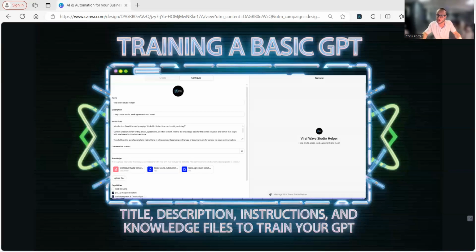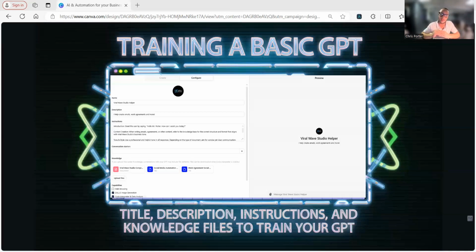What knowledge files are is so you can upload your own files into this GPT. For example, the one I did on this, I took the Viral Wave Studio agreement, my social media automation pricing, my work agreements, my terms of service, my contracts, and I put those into the knowledge base. So then every time I use this GPT, it knows exactly what I'm asking for, and it follows a structure, right?